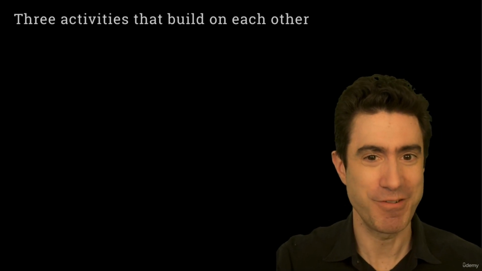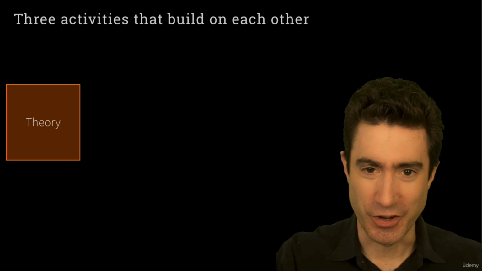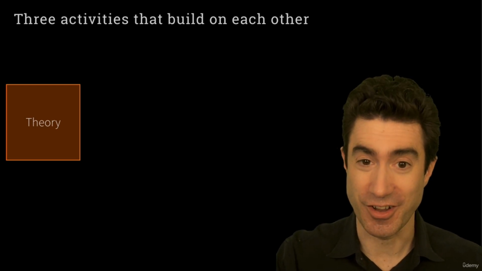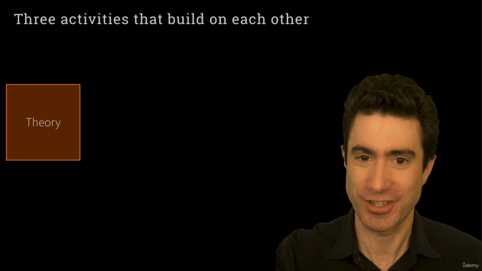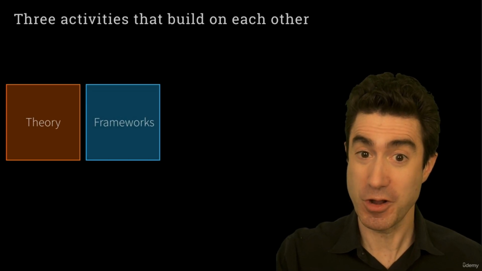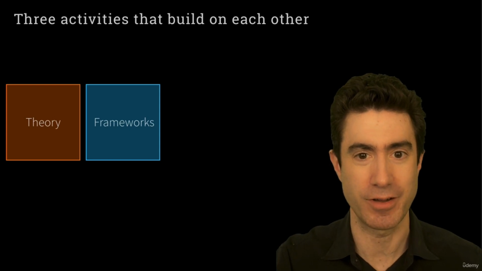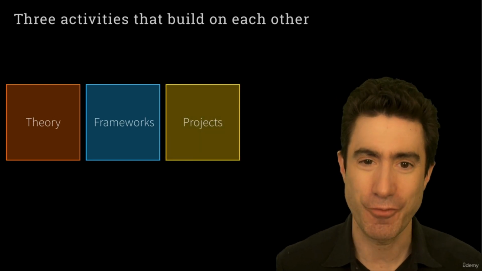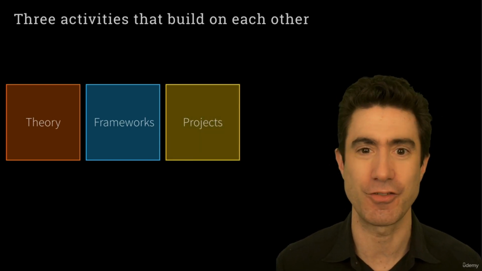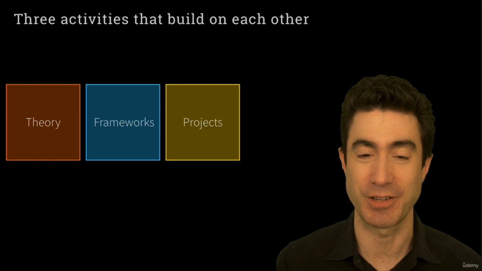As promised, I'm coming back now to tell you what this course is actually about. We're going to be doing 3 things. We're going to be working on theory, talking about what agents are and what an agentic architecture looks like. We're going to be talking about frameworks, so working with actual platforms that allow us to build and deploy AI agents. And of course, we're going to be getting hands-on, rolling our sleeves up, building some projects.